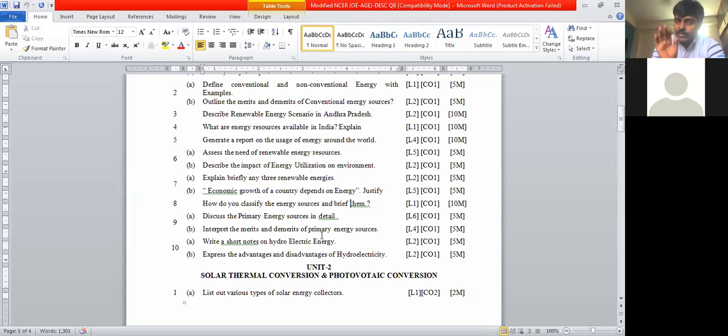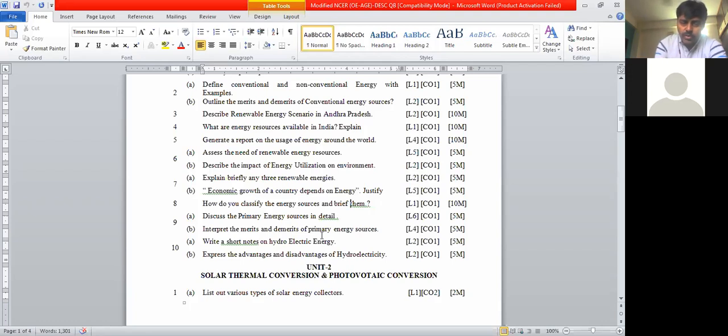Examples are coal, petrol, diesel, kerosene. Nuclear energy also comes under primary energy resources, because for nuclear energy you need uranium or thorium. All these things are also available inside the earth, and we need to dig for them and take them out.